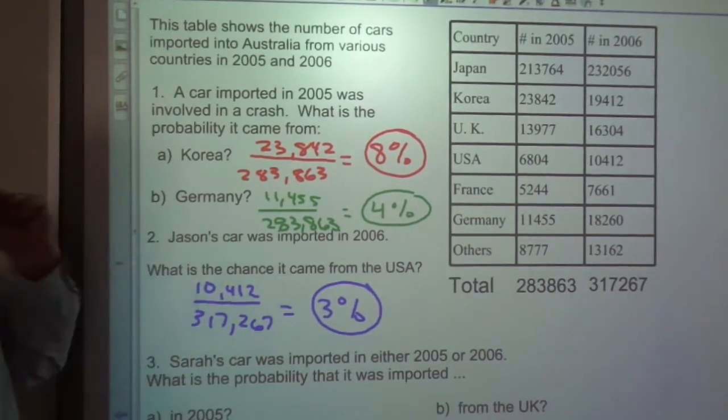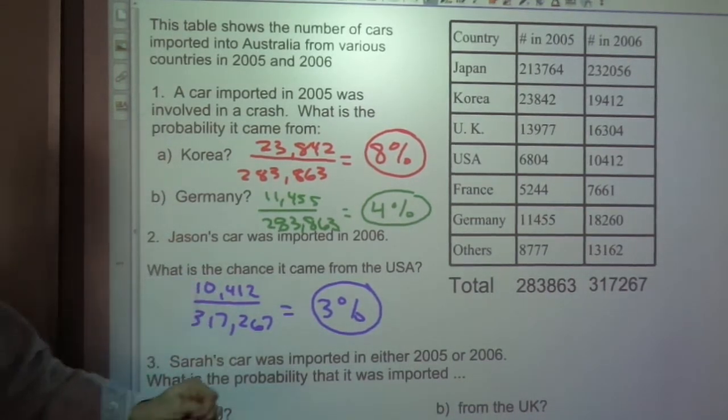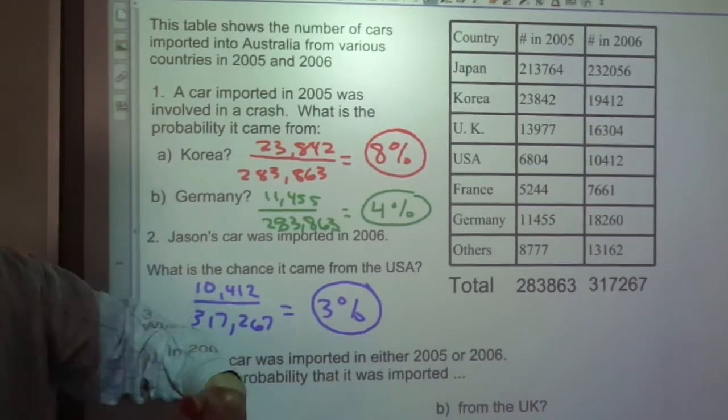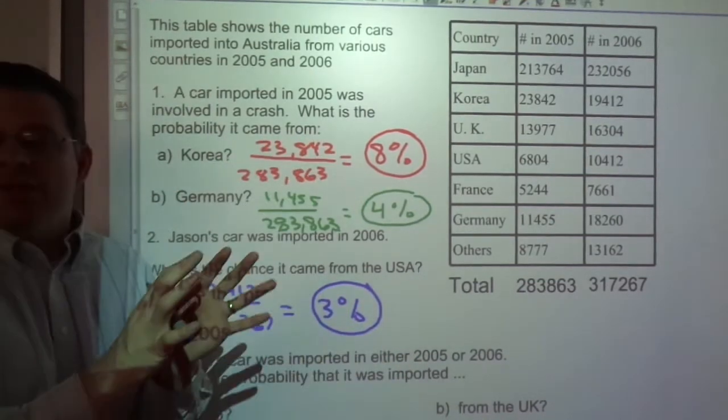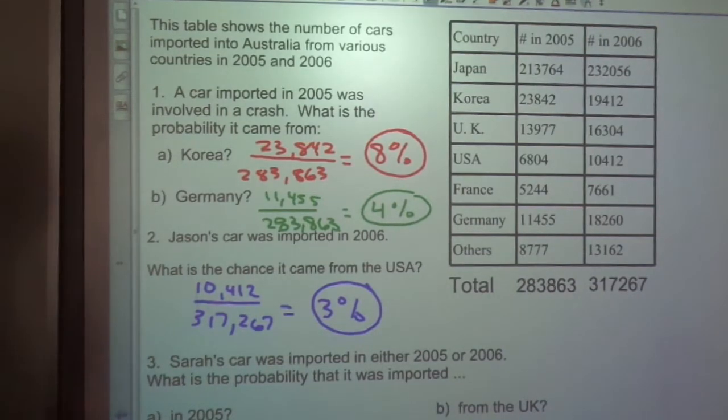Okay, now this is experimental probability because they already have the data. They already recorded what happened. Now we're just looking at what was the probability for something that has already happened. We're not predicting the future necessarily with it.